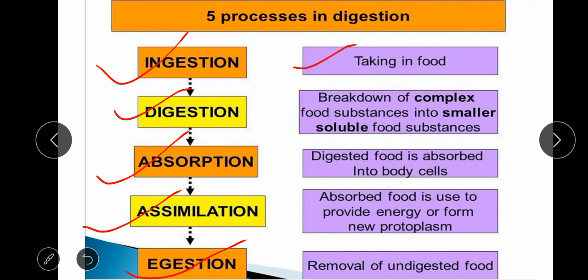After absorption there is a process of assimilation, meaning the distribution process, when through villi these nutrients are distributed into blood vessels, and blood vessels transport them to other parts of the body. And the last process, when food goes into the large intestine, here our large intestine absorbs water and salt, and then the remaining part is ejected out. The process is known as egestion.